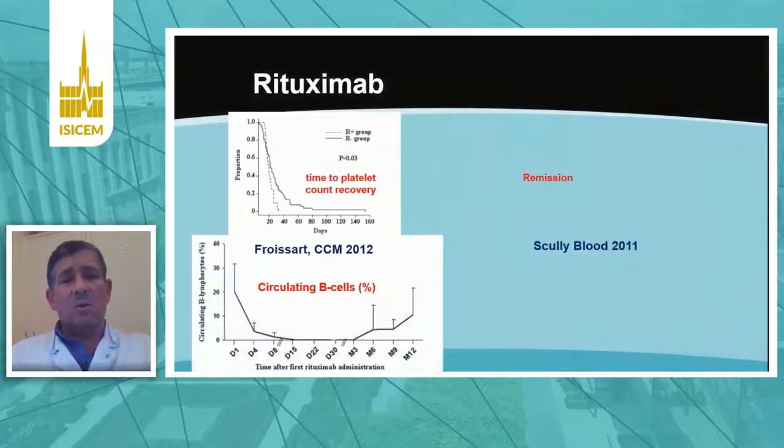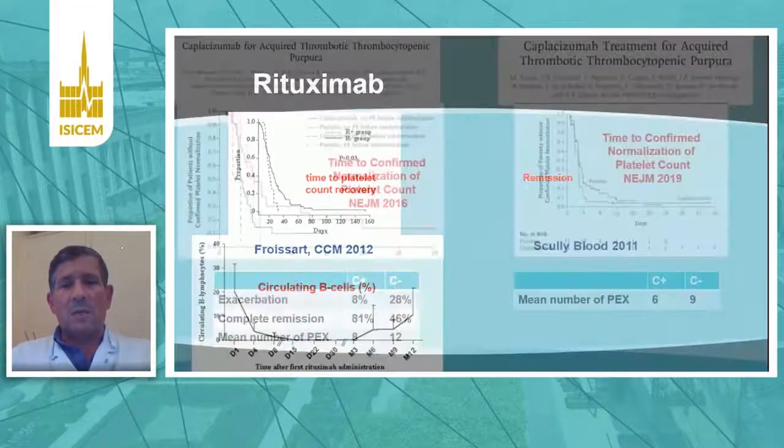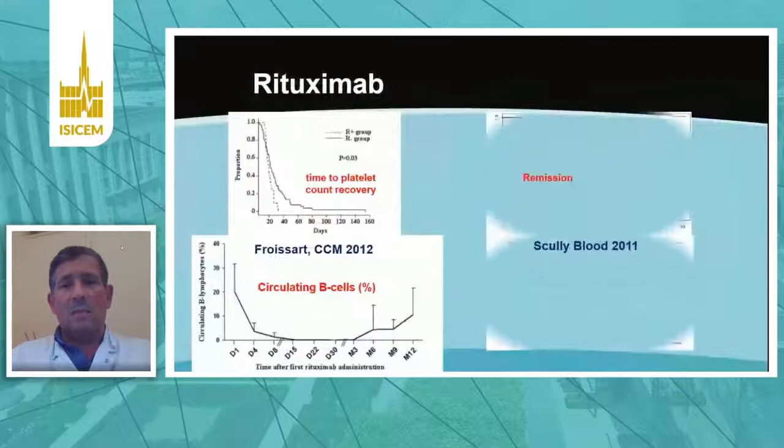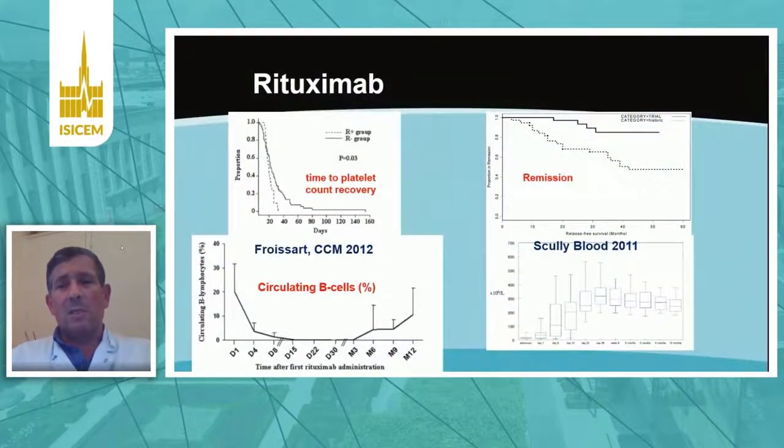And this is the study that has allowed the first line use of rituximab in these patients. And you can see from the paper from Marie Scully that we are actually in a disease where we are comparing patients receiving first line rituximab to patients receiving later rituximab. We have time to remission and control of the disease that is much improved. Remission will be obtained fastest with rituximab, so that rituximab increases remission shortly and long-term after its use in patients with TTP.